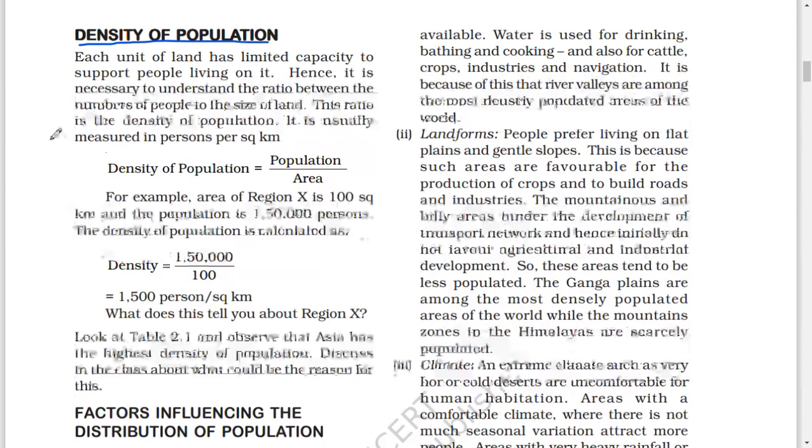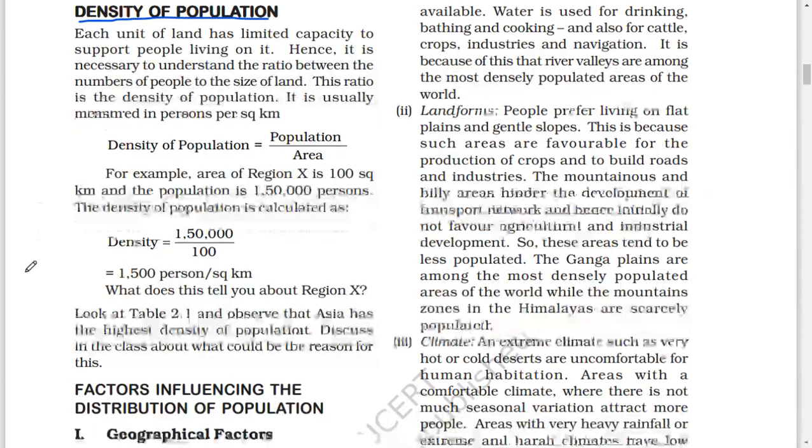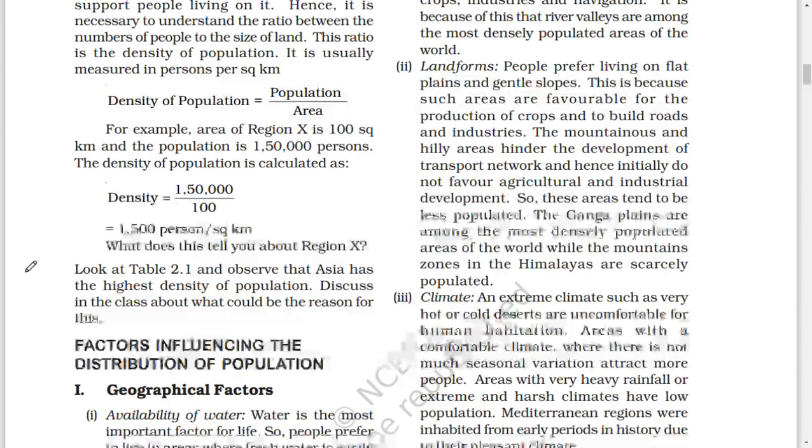For example, the area of region X is 100 square kilometers and the population is 1,50,000 persons. The density of population is calculated as density equals 1,50,000 divided by 100, equal to 1,500 persons per square kilometer. What does this tell you about region X?